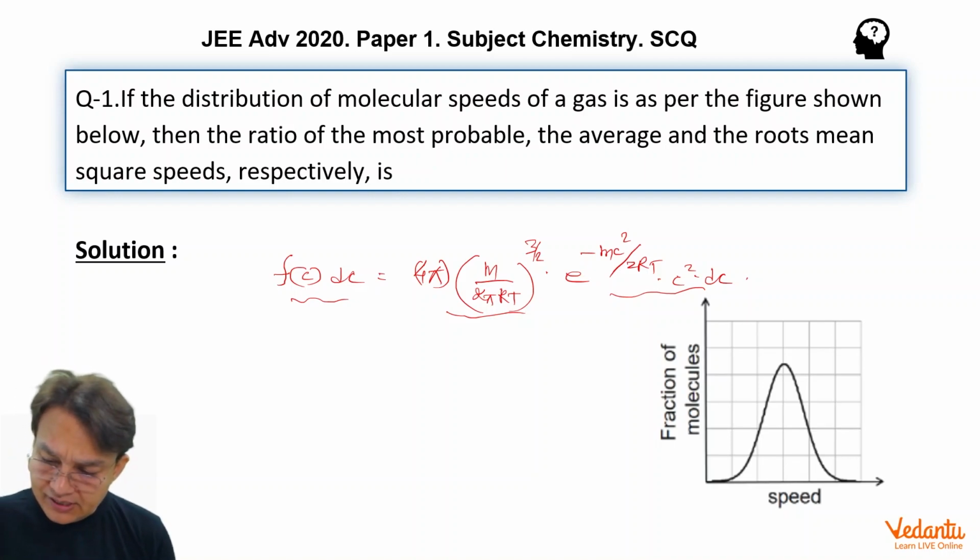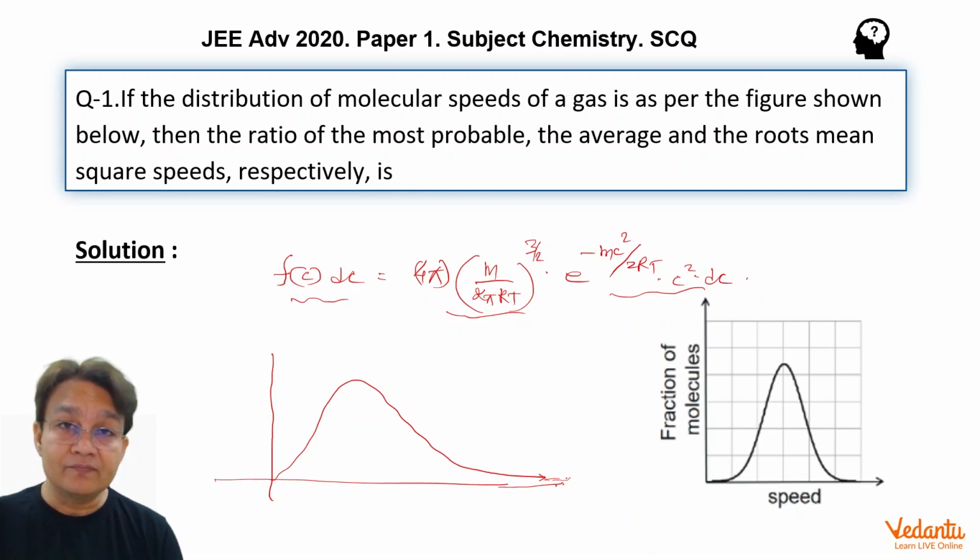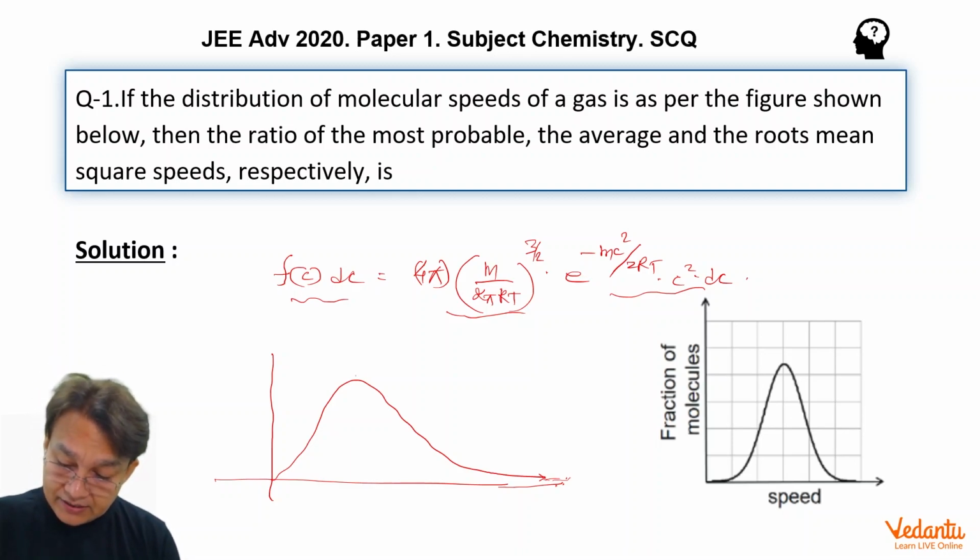You might have seen many times that the distribution looks like this, with a long tail which goes up to infinity. That means the graph touches the x-axis only at infinity. This speed is called C_MP, the most probable speed.